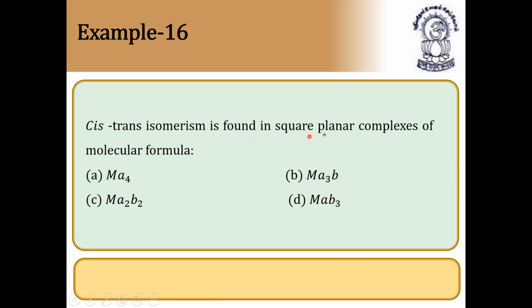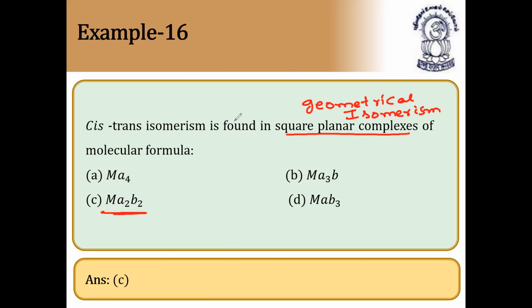Cis-trans isomerism is found in square planar complexes of molecular formula Ma2B2. Why Ma2B2? Because square planar complexes will go for geometrical isomerism. So in which of the following molecules will exhibit geometrical isomerism? Easily you can find out the answer. As I told you, it is Ma2B2. Ma2B2 will undergo geometrical isomerism. Cis-trans isomerism is found in square planar complexes of molecular formula Ma2B2.